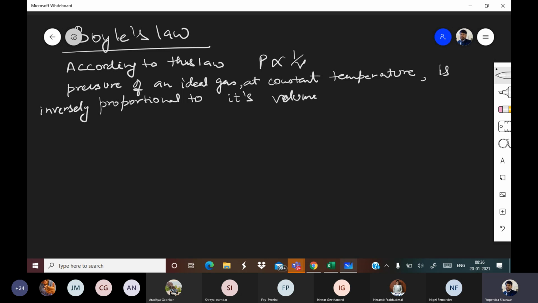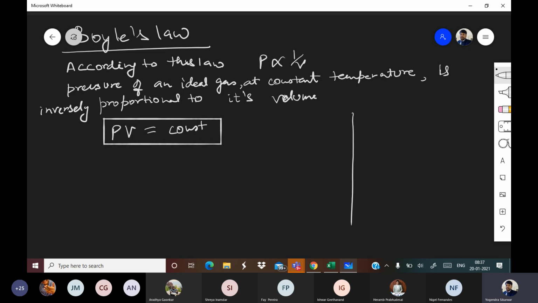Okay. So when P is proportional to 1 upon V, PV is equal to constant. Now this thing, listen very carefully. This thing you can derive from the ideal gas equation also. Let me show you how.